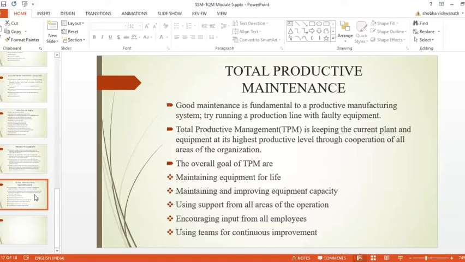The third pillar is planned maintenance. In plant maintenance, we follow proactive methods to avoid breakdowns rather than firefighting. And the fourth one, training and education. It's one of the major pillars. Training and education is an integral part of total productive maintenance.